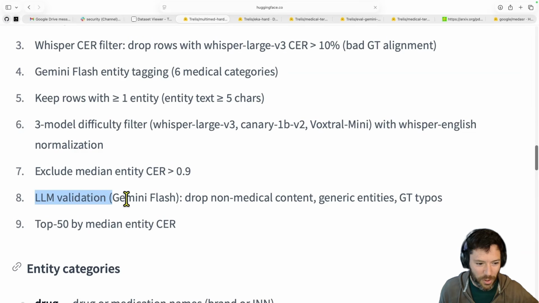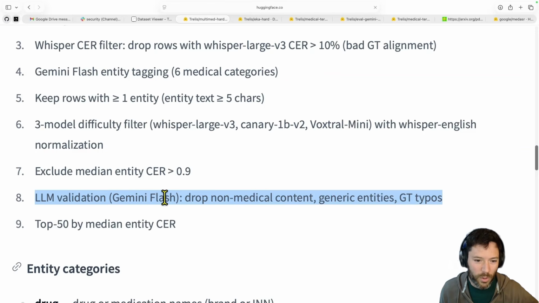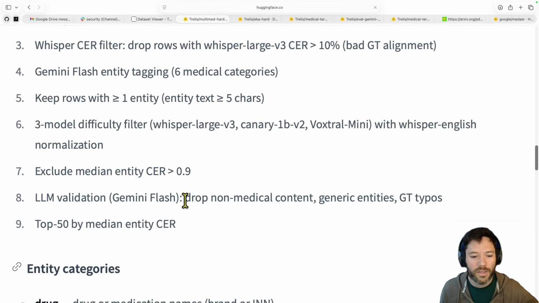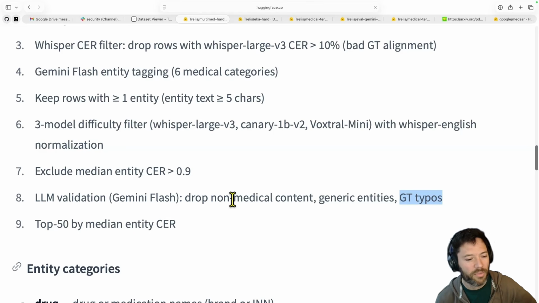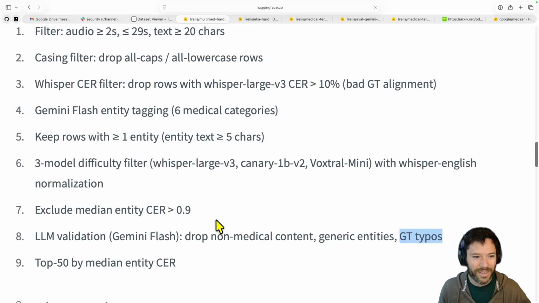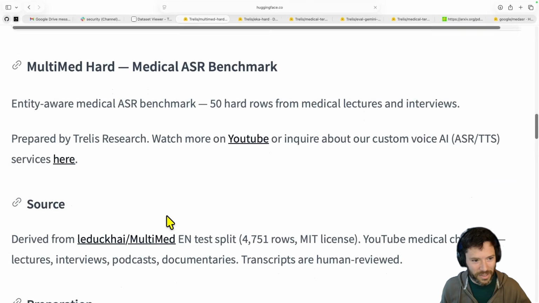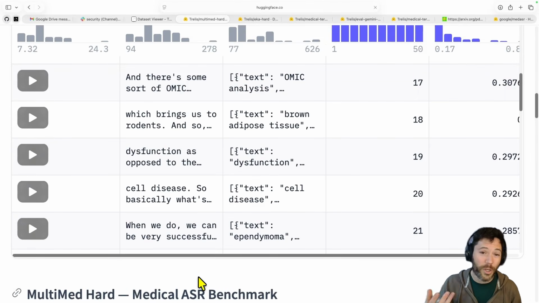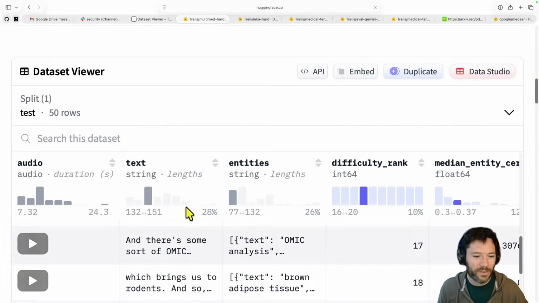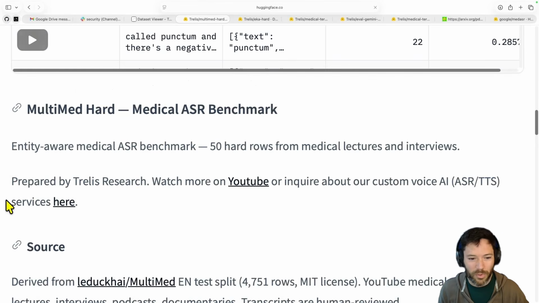And then I also run a validation on my final rows. I look at the categories, the entities, and I check that all of the entities are medical. I check none of them are generic, and I check that there are no typos. And if there are, I'll just drop those rows. And then I pick the top 50 by median entity CER. So if you were to say all of this in summary, I do quality filters on the raw data set, and then I run 3 open source models, and I look at the median score, and I use that to determine the difficulty. And then I evaluate the performance of the models on that.